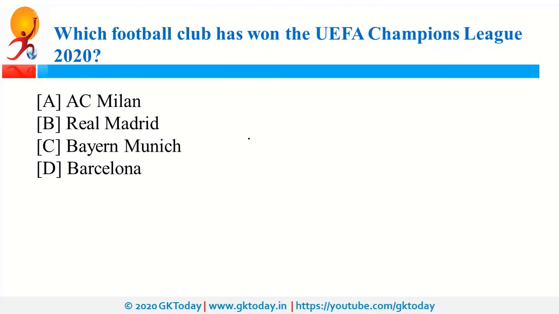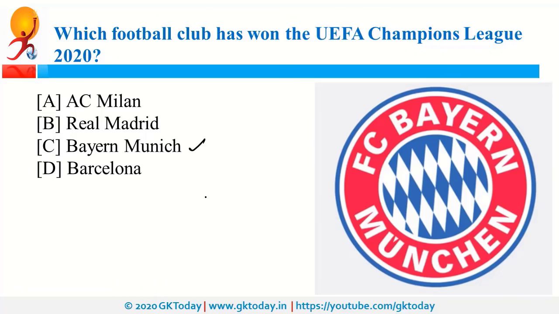Which football club has won the UEFA Champions League 2020? So this is Bayern Munich, and it has won the UEFA Champions League. It is a Germany-based football club. Recently, Germany was in news as it declared Hezbollah as terrorist organization. So this Hezbollah is organization associated with Lebanon.